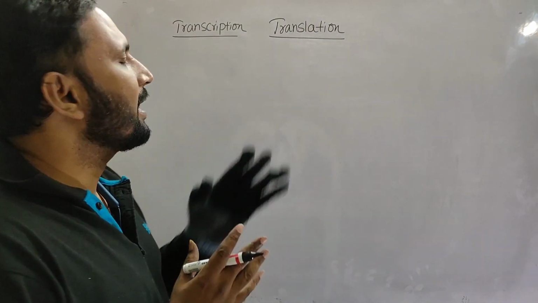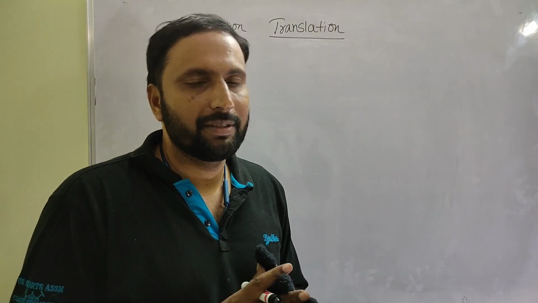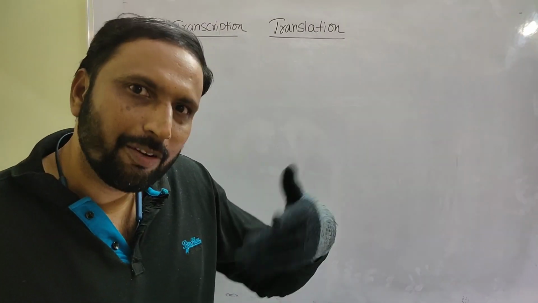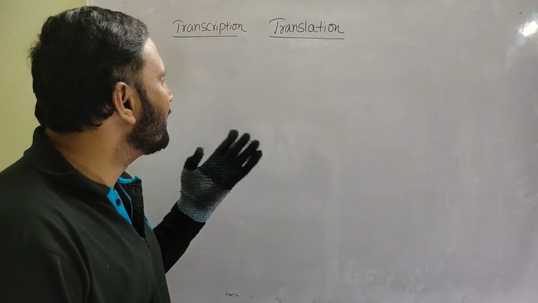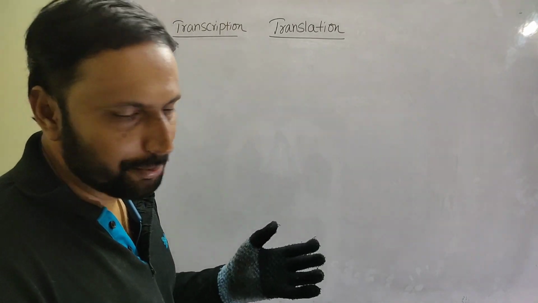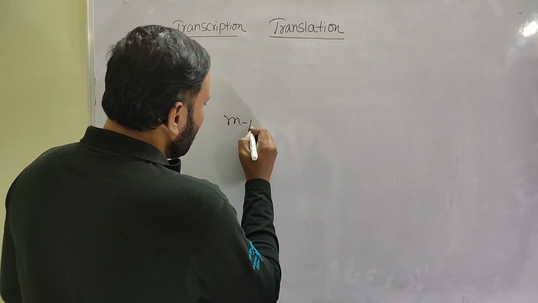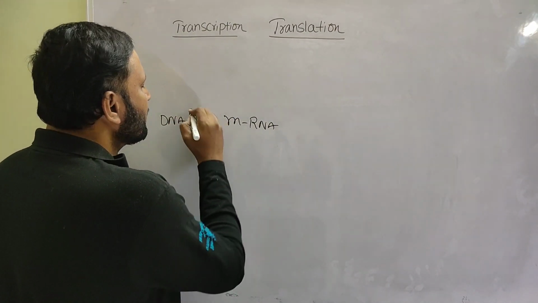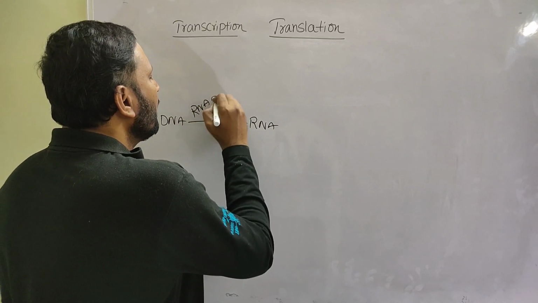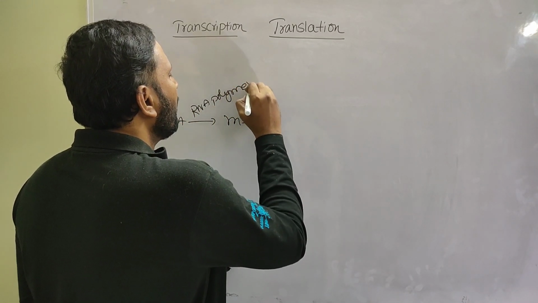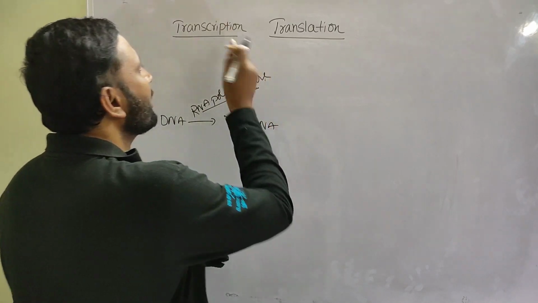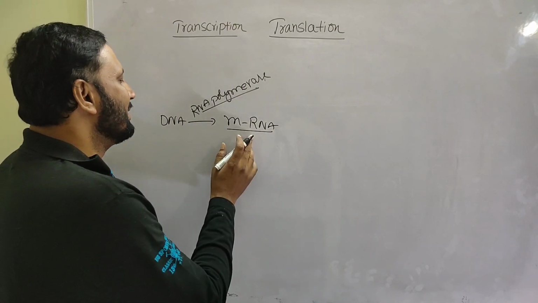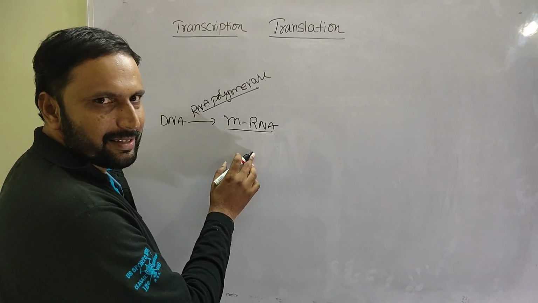Today our topic is translation. Very, very important. What is the meaning of translation? Synthesis of polypeptide chain, synthesis of protein. Before translation, you should know transcription. What is transcription? Synthesis of mRNA from the DNA in presence of RNA polymerase is called transcription. So mRNA synthesis is DNA dependent RNA synthesis.